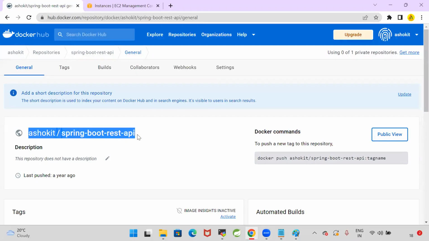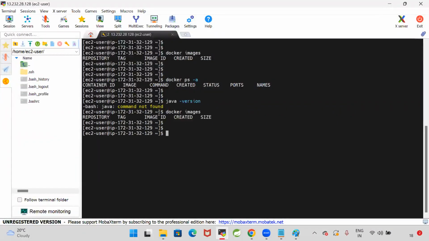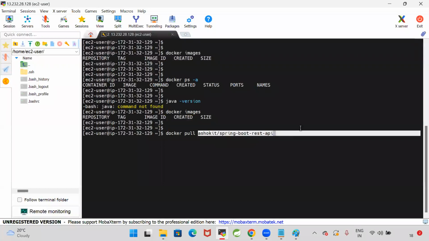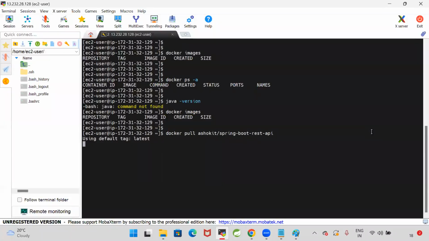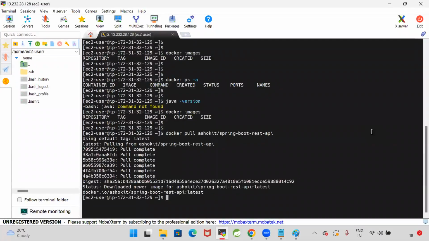Now let us see Docker images. Do I have any images in my system currently? Not available. Now let me go for Docker pull Ashok IT/spring-boot-rest-API. Okay. So there is a Docker image in my Docker Hub account. I want to pull that image. For that, I'm using Docker pull image name. Then execute this command. Then see here, it is downloading my Docker image. Yes, it pulled that Docker image.